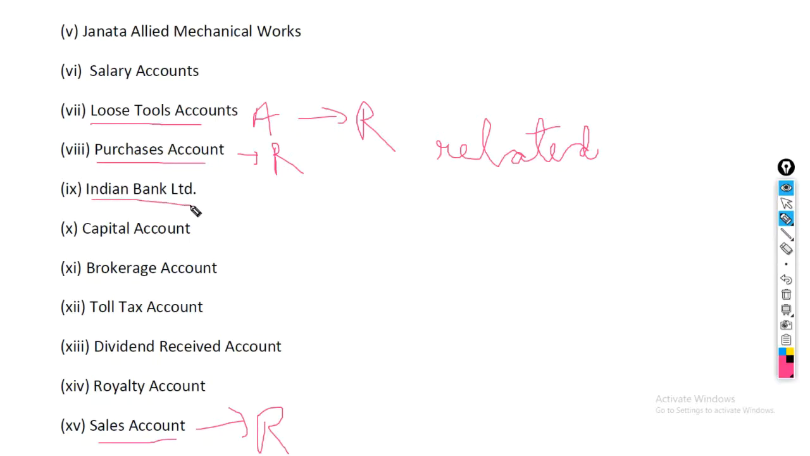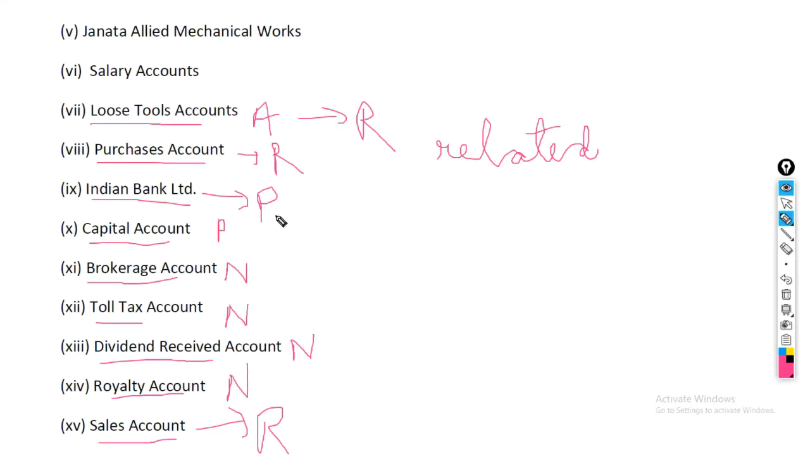Okay, Indian Bank Limited, bank is an artificial person, it's a personal account. Capital account is also a personal account. Brokerage account, brokerage is our expense, hence it is a nominal account. Toll tax is an expense, hence it's a nominal account. Dividend received is our income, nominal again. Royalty received or paid is expense or income depending on the question, hence it is a nominal account.